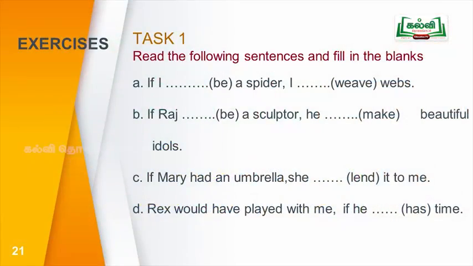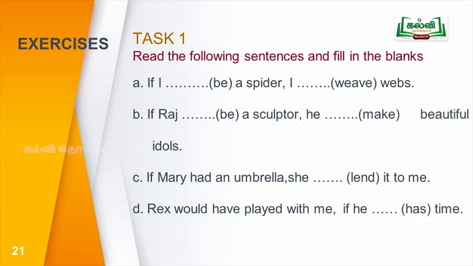So, let's go through some exercise in your book. Okay. Book exercises. It's in Unit 4, Prose 4, Task 1. Read the following sentences and fill in the blanks. First one, if I dash, within bracket B is given, if I dash a spider, I dash weave webs. So, what conditional clauses can be used here?